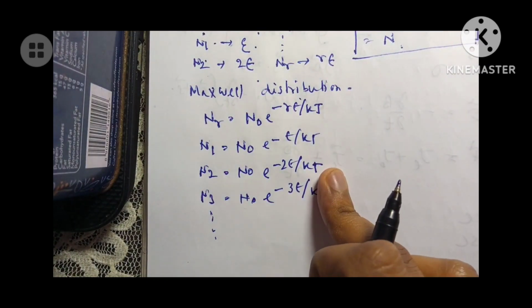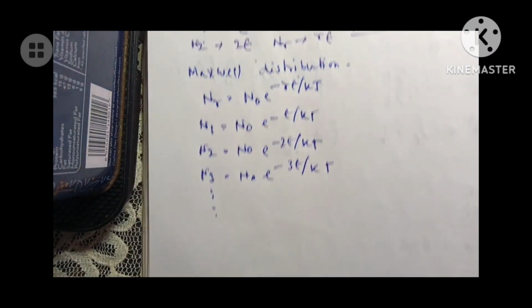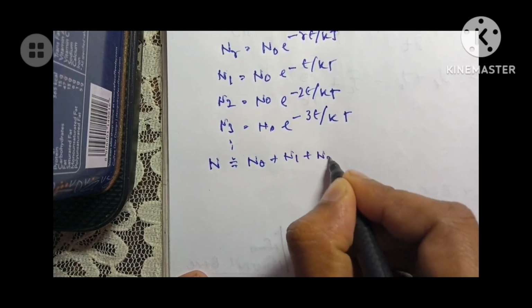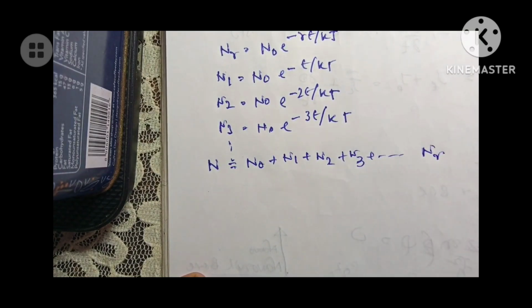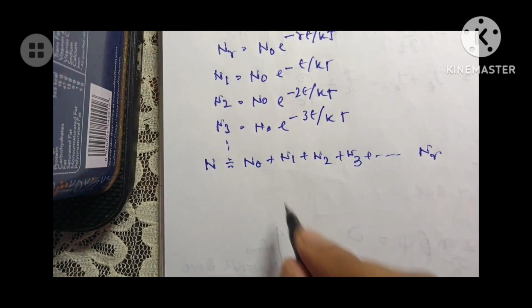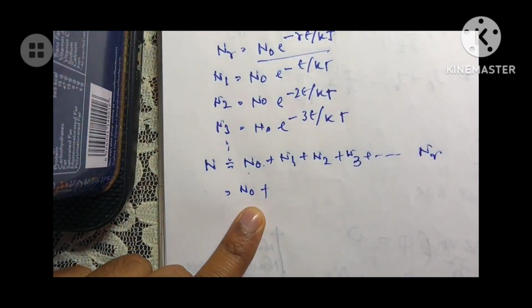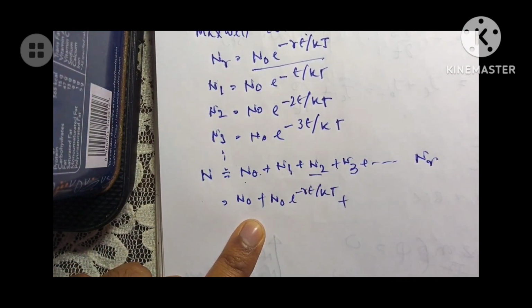Now if I use the Maxwell distribution formula here, what will we get? We know that n equals n0 plus n1 plus n2 plus n3, up to nr. We know that. So if we replace, n0 will not be replaced. If we replace n1 by this term, we can replace that. We can replace n2 by this term.